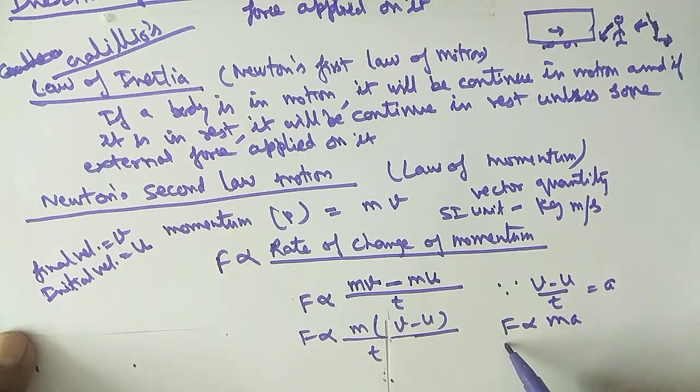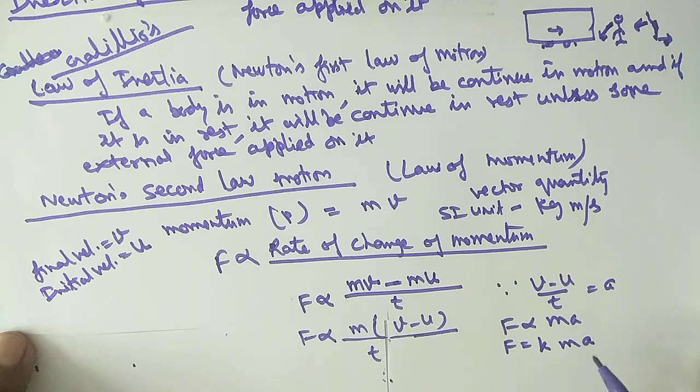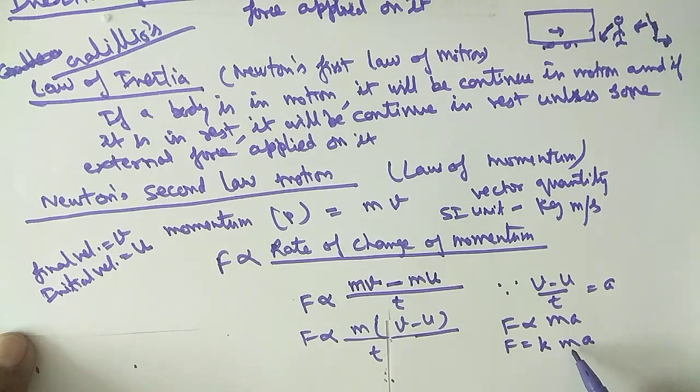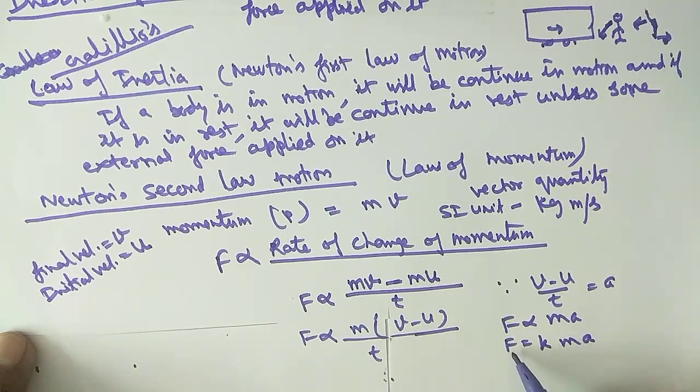Or we can write F is equal to a proportionality constant k times m a. If we take m equal to 1 kg and a equal to 1 meter per second square, then F is equal to 1 Newton, and in that case k is equal to 1.